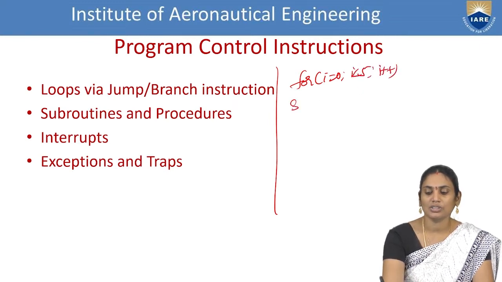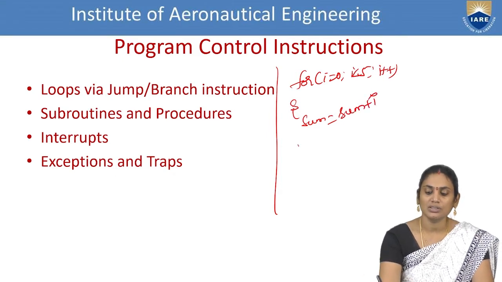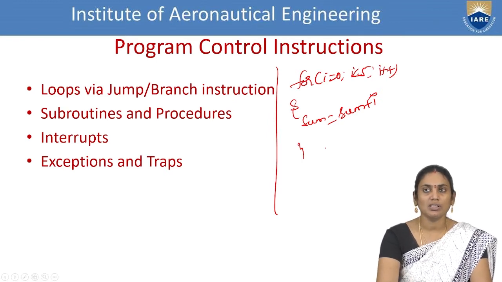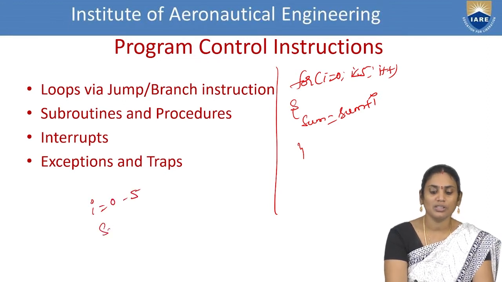I am writing the instruction as sum equals sum plus i. Next, I am just closing the loop. So what happens here? How many times will i execute? i will execute from 0 to 5 and sum will be executing up to 0 to 5.